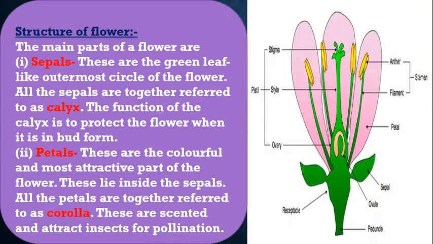So what is the function of these sepals or the calyx? It just protects the flower when it is in the bud stage. Now the next part of the flower, that is the petals. Petals are the most colorful and attractive part of the flower, and they all lie inside the sepals. When all these petals are collected together, they form the corolla. Children, these petals are scented, so that the insects can be attracted for pollination.